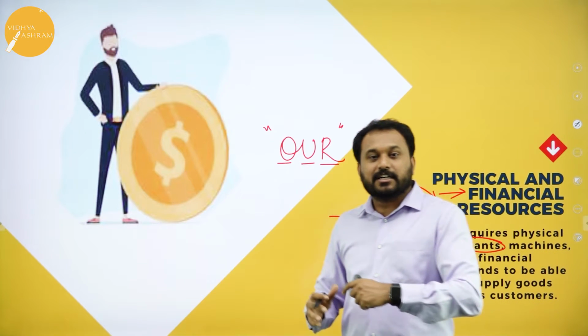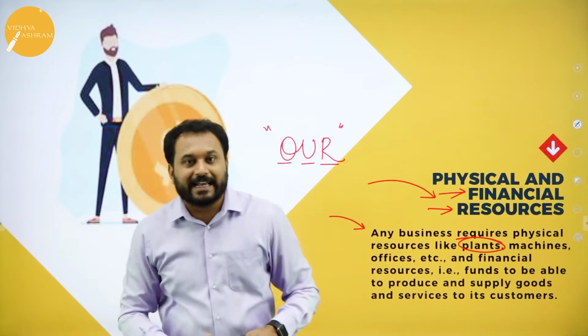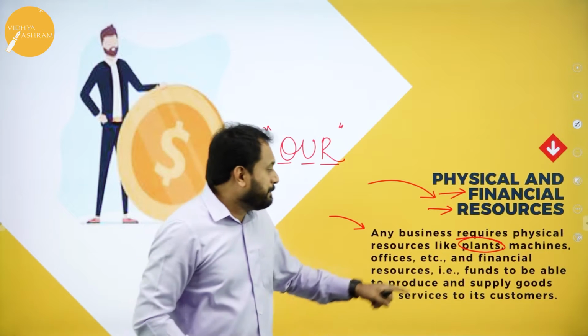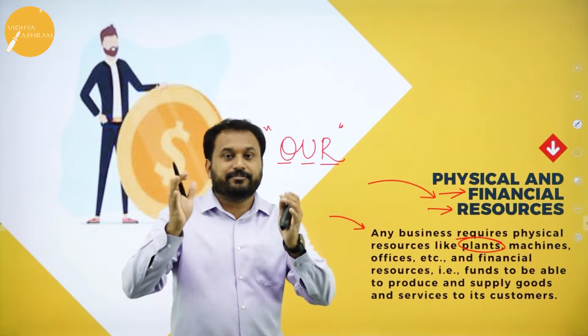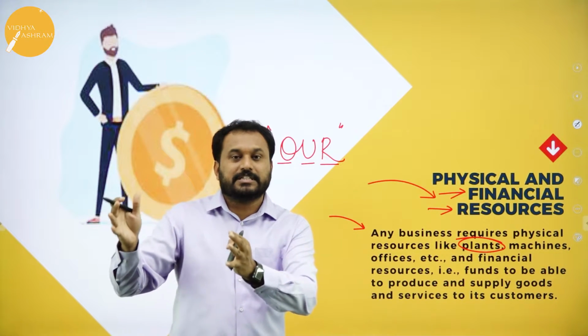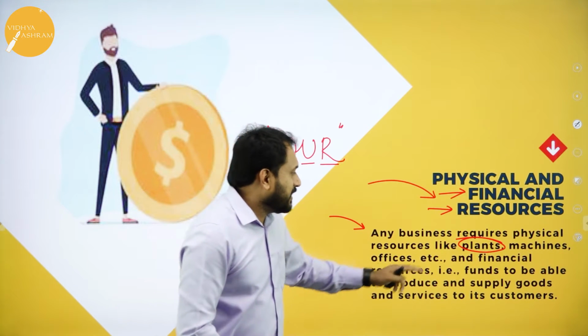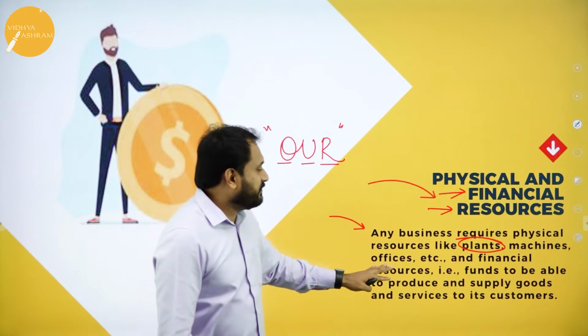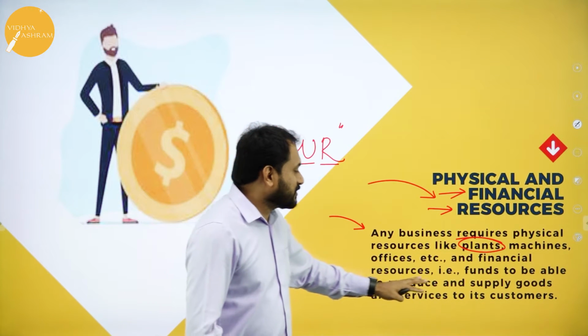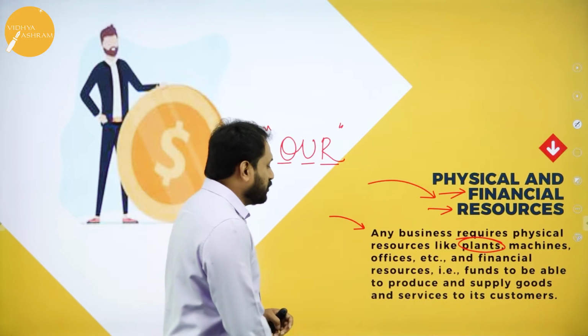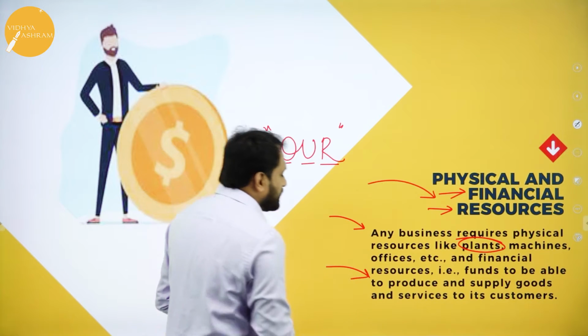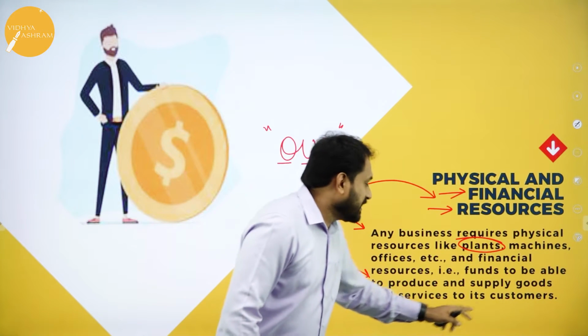Plant means the physical equipment in the factories or industry, like plant, machines, office, etc. and financial resources, that is funds to be able to produce and supply goods and services to its customers.